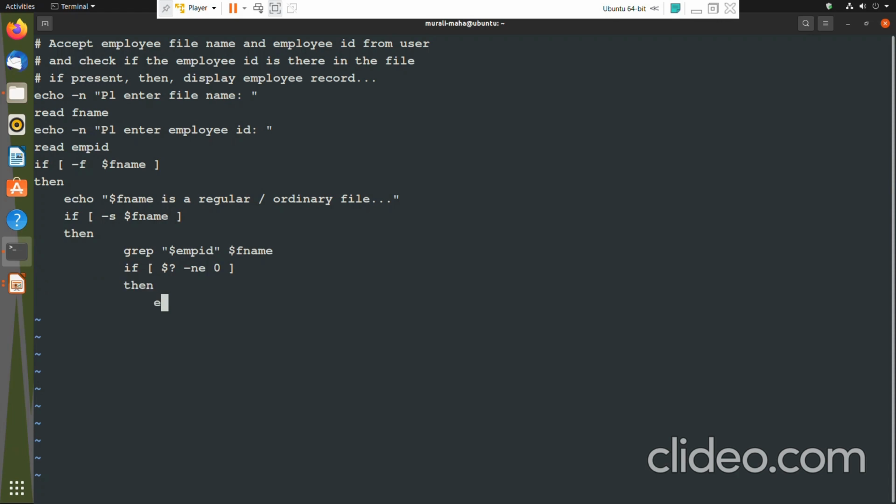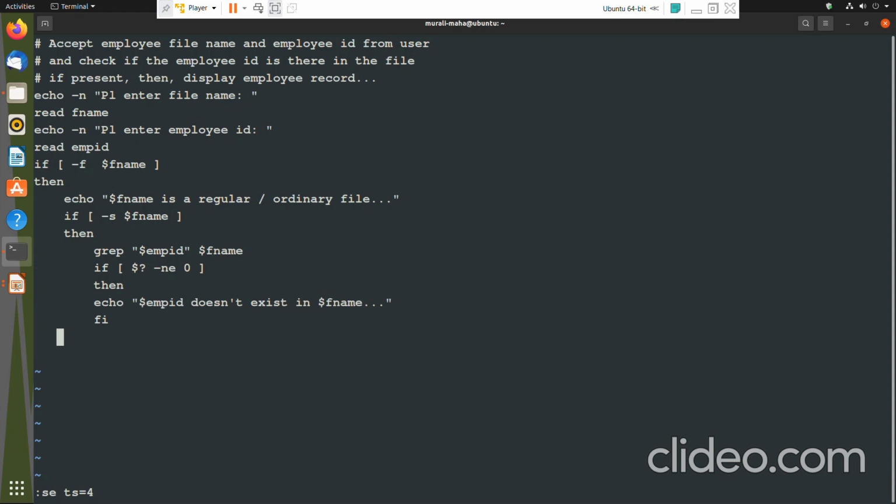echo "$empid doesn't exist in $fname", right? Fine. Okay. Colon set ts equal to 4. Okay.